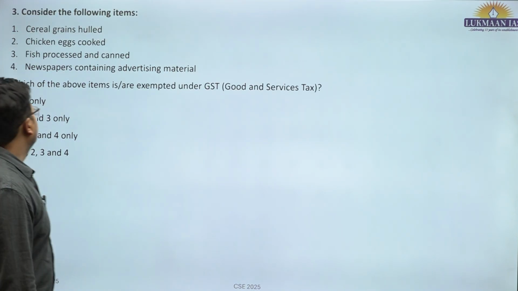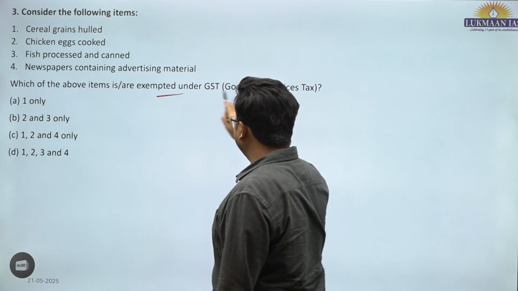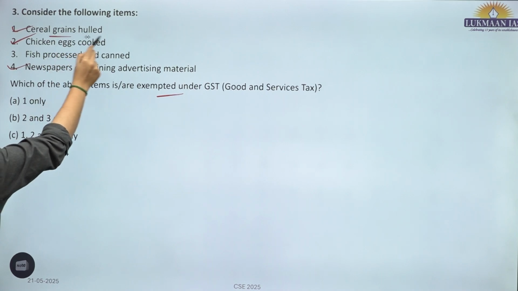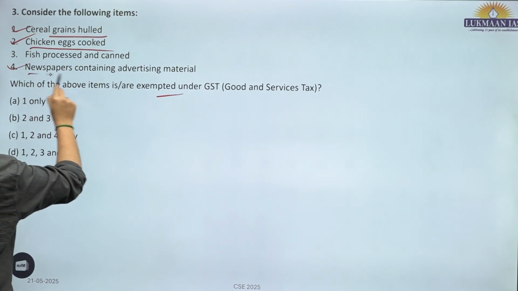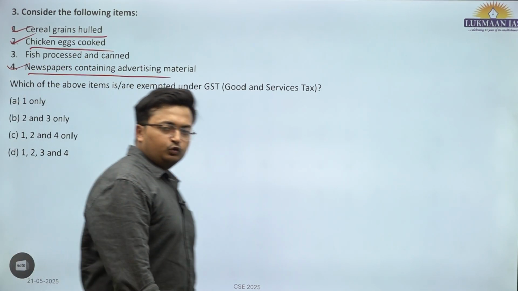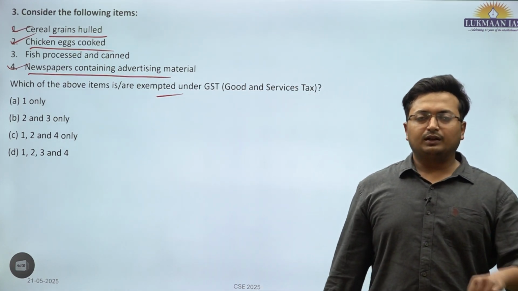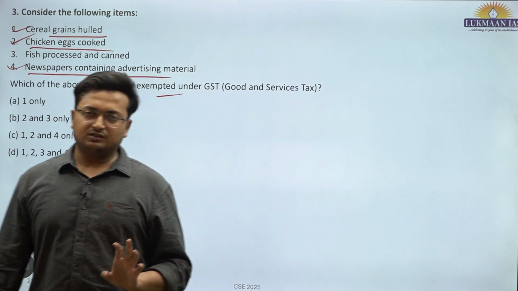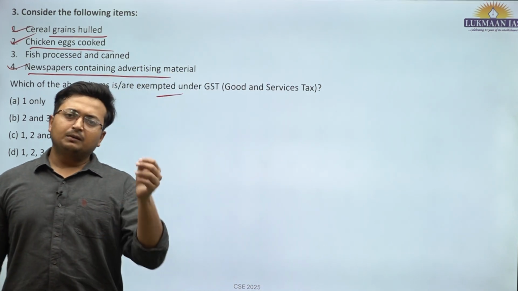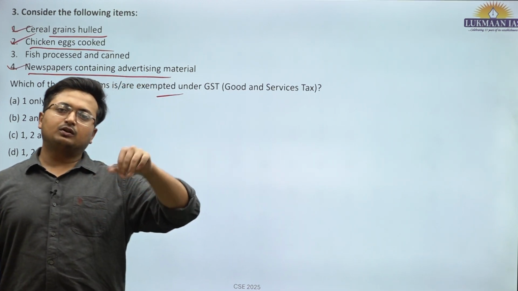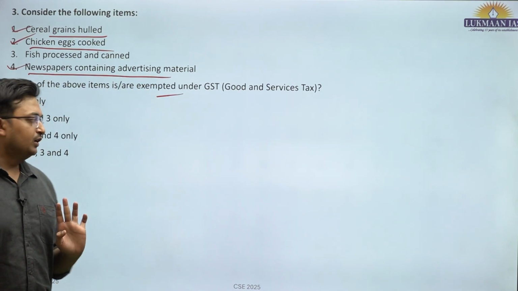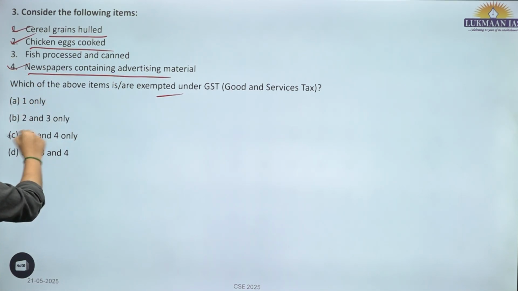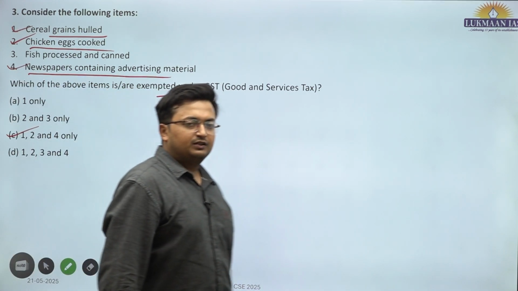Third question, consider the following. Which of the following items are exempted under GST? It's a factual question. It's 1, 2 and 4: cereal grains hulled, chicken egg cooked, and newspaper containing advertisement material. Newspaper, irrespective of advertisement or not, is exempted from GST. However, the advertisement itself is imposed with GST. So the advertisement content attracts GST, but the newspaper printing that advertisement is exempted from any GST levy. Apart from this, there is GST on fish processed and canned. So 1, 2 and 4 are correct. C is the correct answer for this particular question.